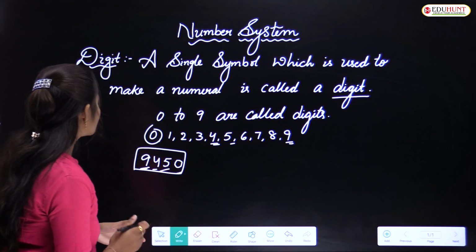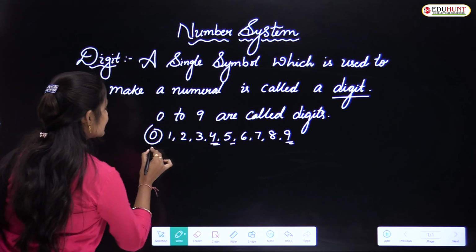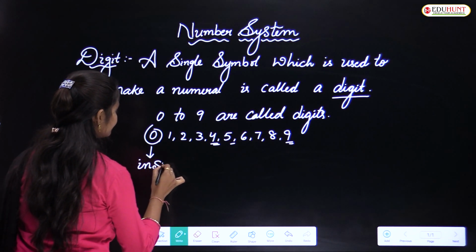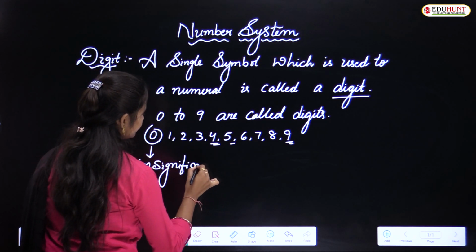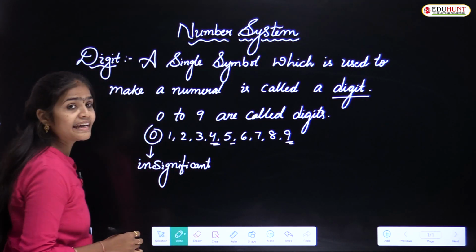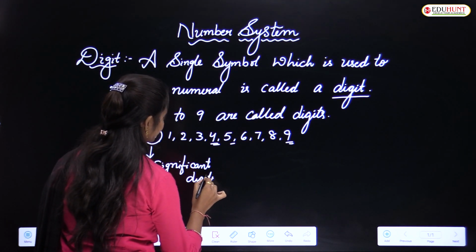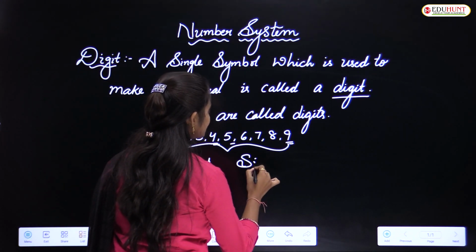That's why we can say that 0 is called an insignificant digit, and 1 to 9 are called significant digits.